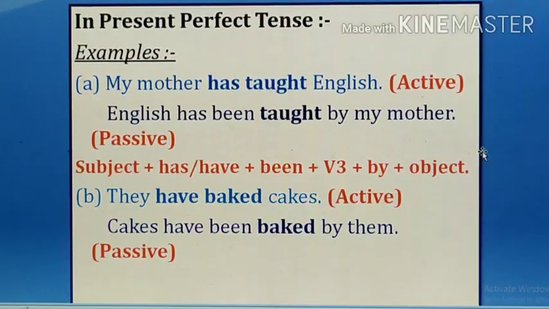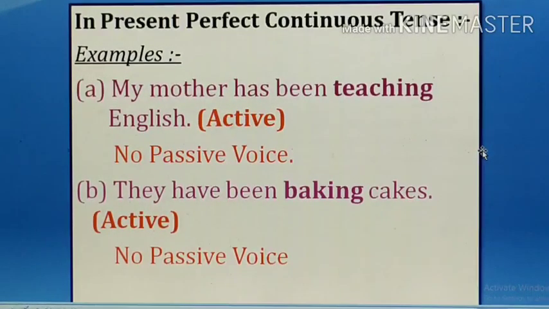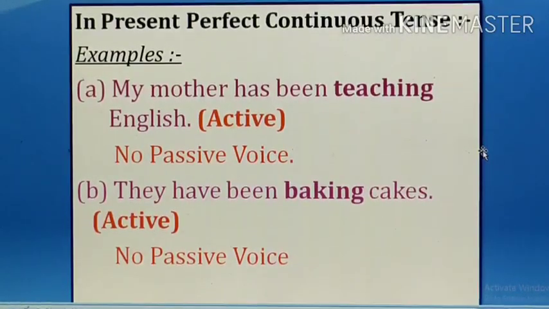When we are using have, when the subject is in the plural form. Okay. Now next is present perfect continuous tense. So you have to remember that in present perfect continuous tense, there will be no passive voice. You know why? Because the sentence already is in the present perfect tense.